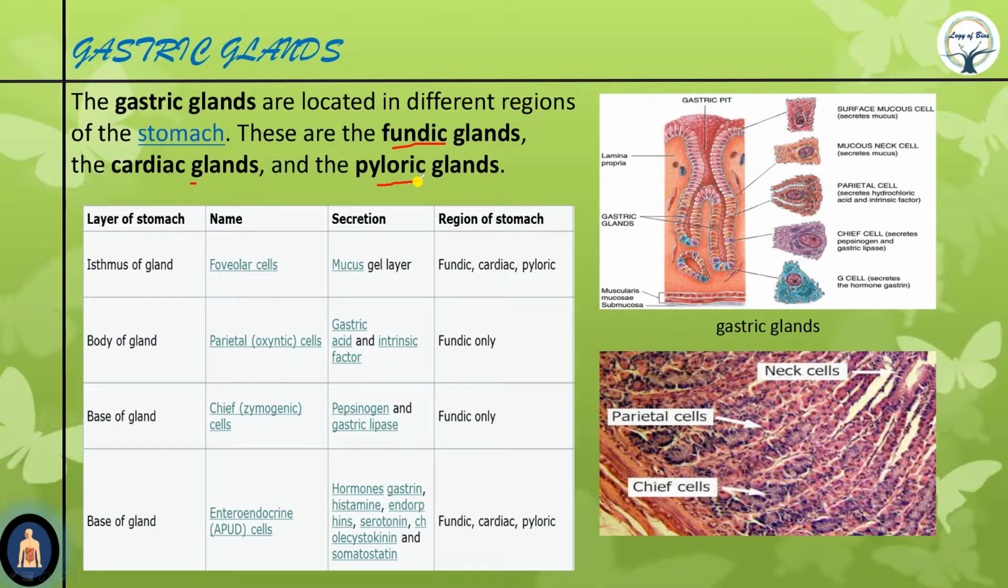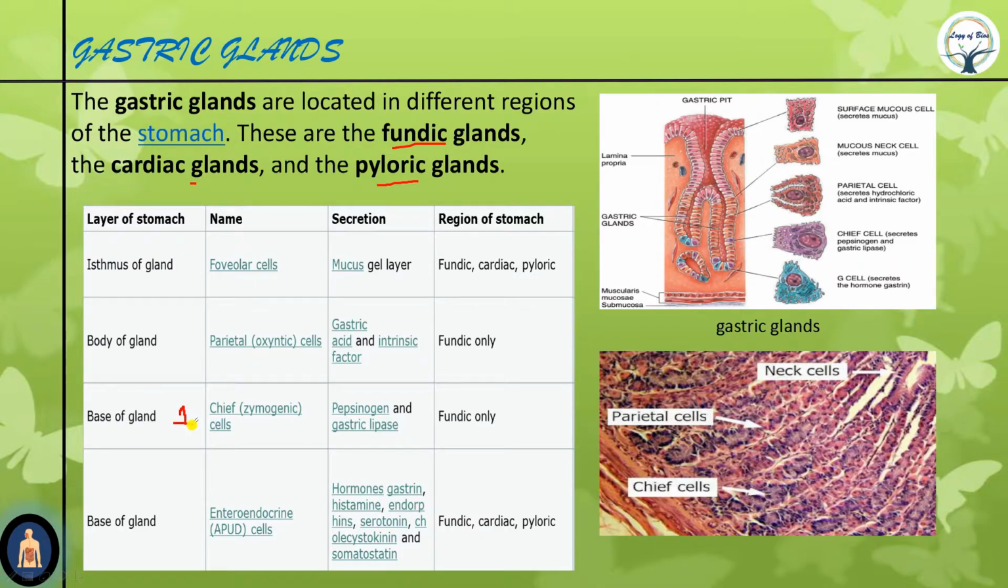Amongst them the first one is our chief cells. Why are they called chief? Because chief means main. So they are the main enzyme producing cells of the gastric gland, therefore known as chief cells.